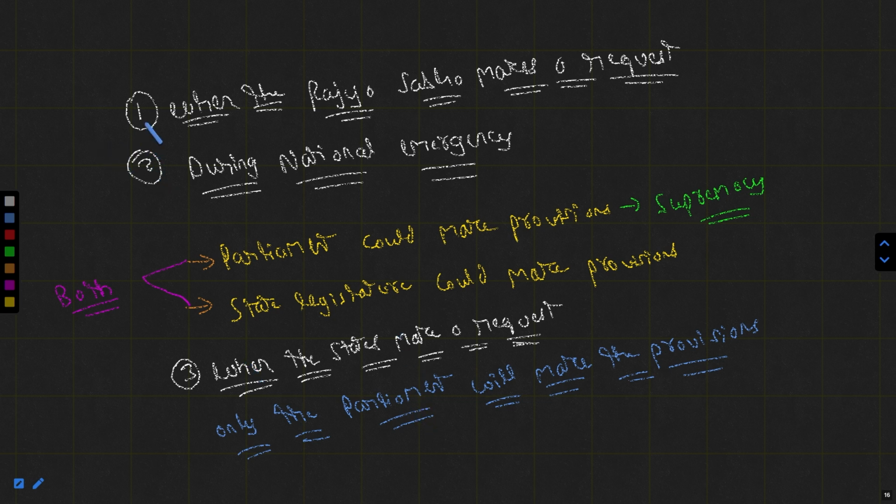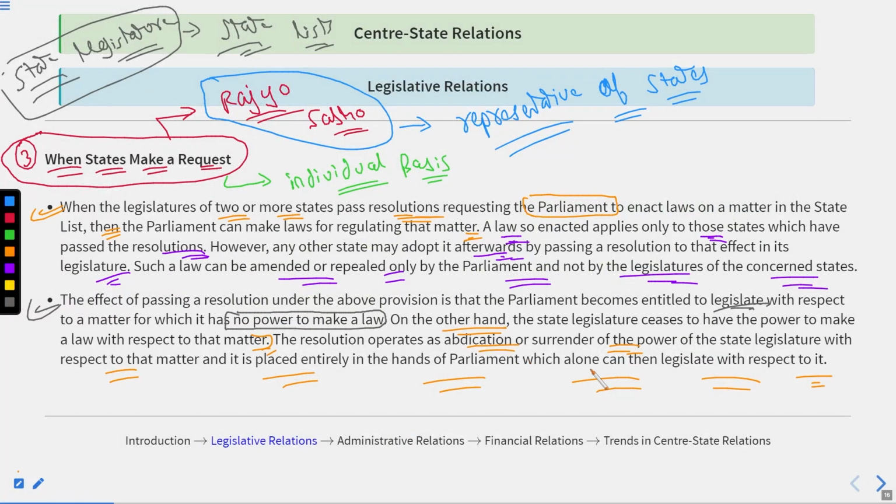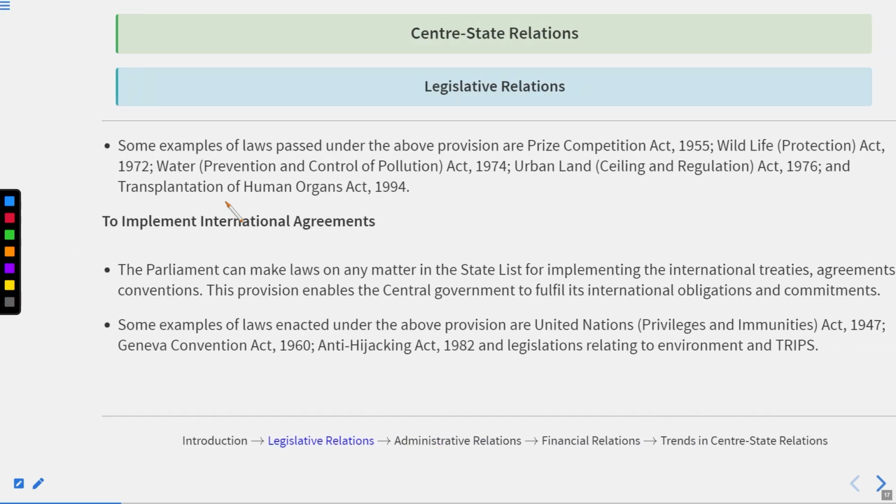But in the other two cases, when the Rajya Sabha makes a request and during national emergencies, both could make provisions on the same topic. But yes, there was a supremacy which had been given to the parliament. In case of any disagreement, restrictions, or overlapping, the parliamentary laws will have the supremacy. Okay, so remember all these things which I have shown you.